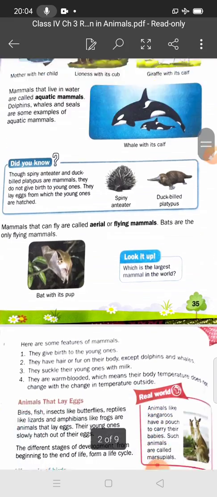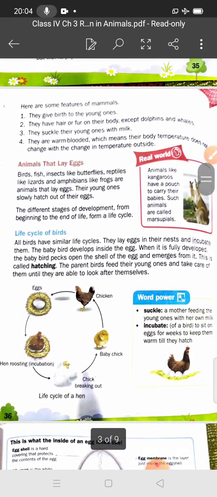Okay, and there are some features of the mammals. First feature, they give birth to the young ones. And you know mammals have hair and fur on their body, except the dolphin and whale. Whales and dolphins are aquatic mammals, but they do not have hair or fur on their body.